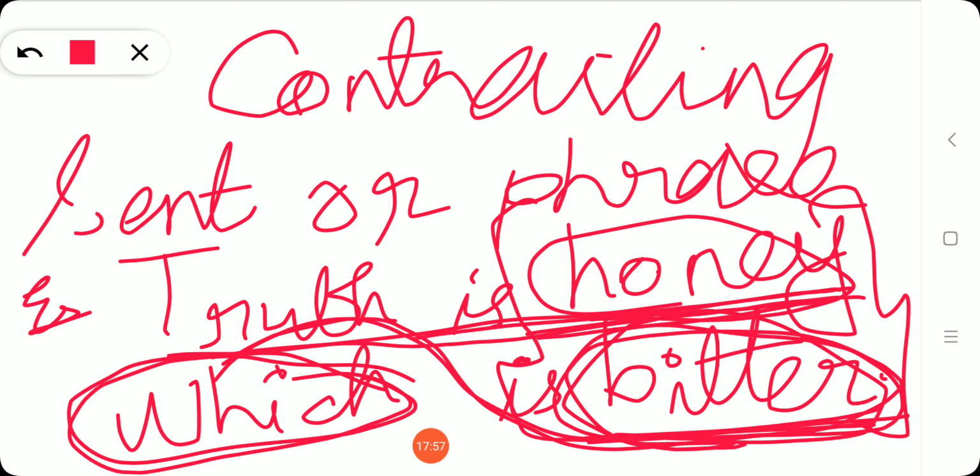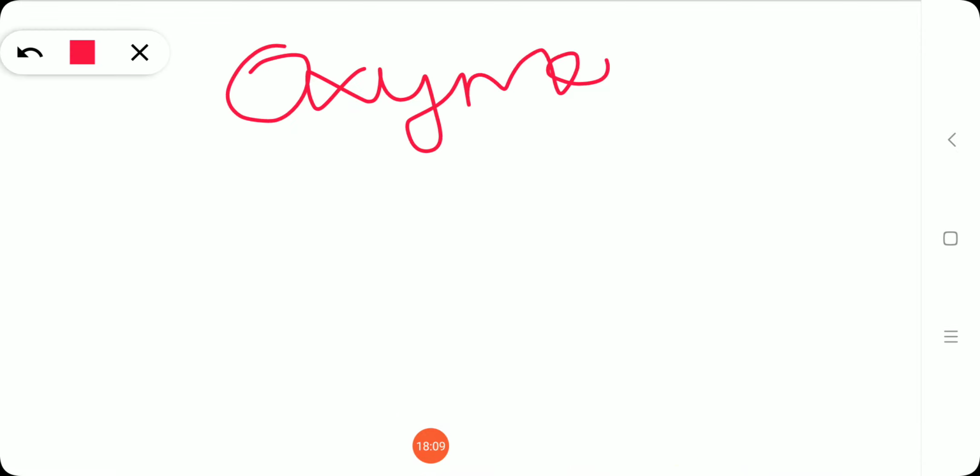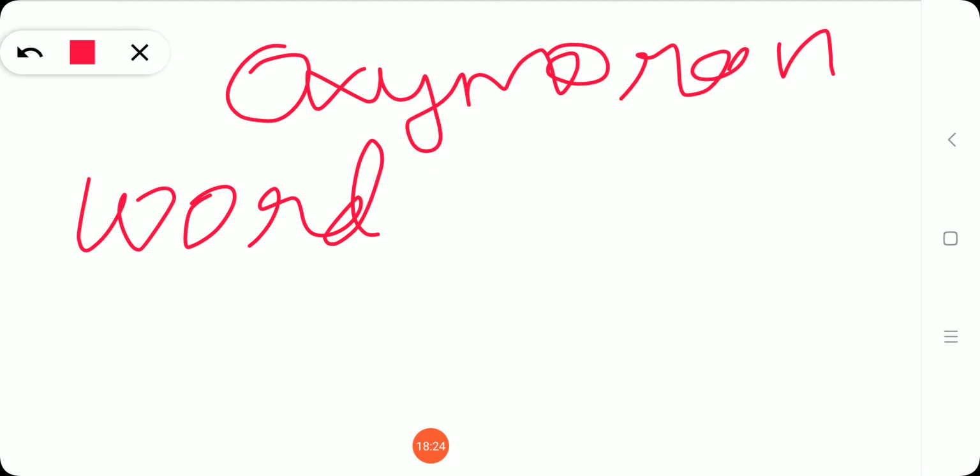Okay, so this is the meaning of paradox. You should not confuse paradox with oxymoron. We have studied oxymoron and figures of speech, right? So what is oxymoron? This is also a contrast between words. Paradox is a contrast between two sentences or phrases, but oxymoron is a contrast between two words, and those two words will be placed very close to each other.